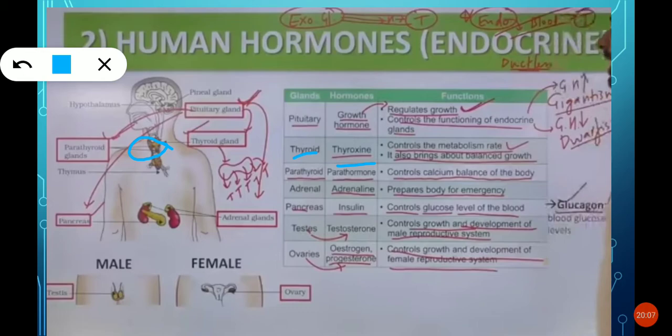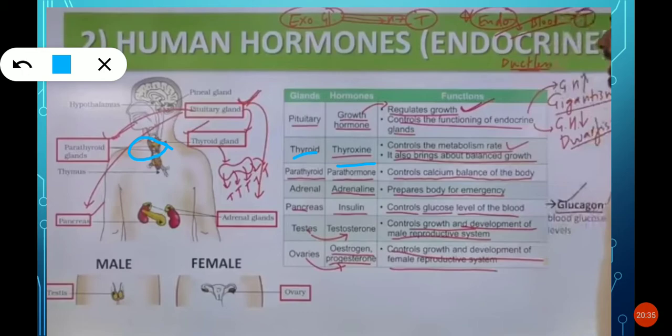That iodine converts the thyroxine secreted by the thyroid into useful substances, which can be used by our body.